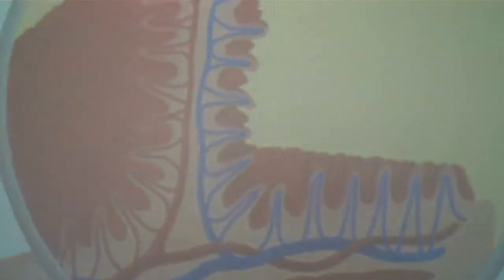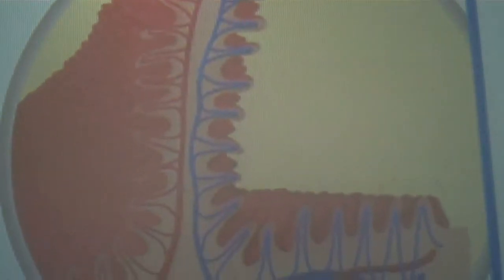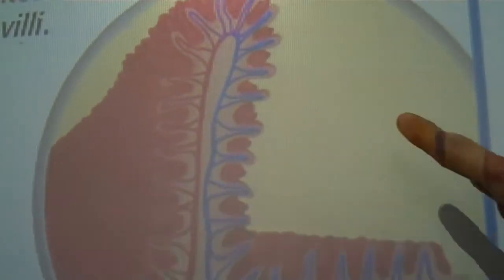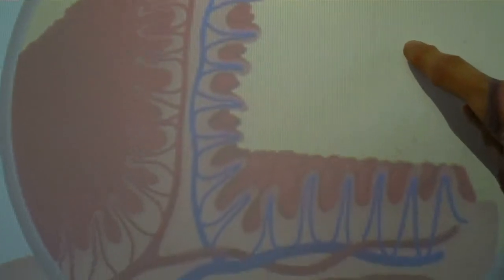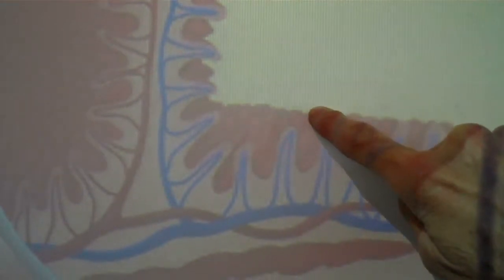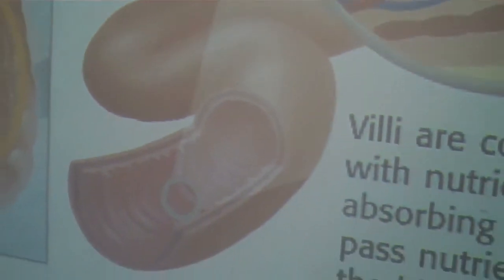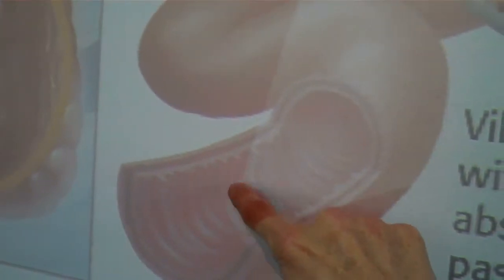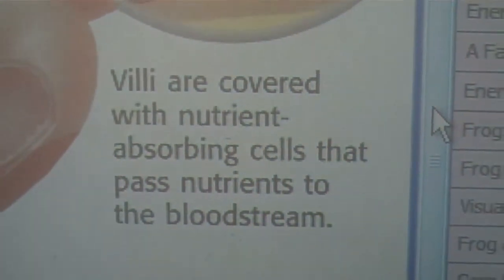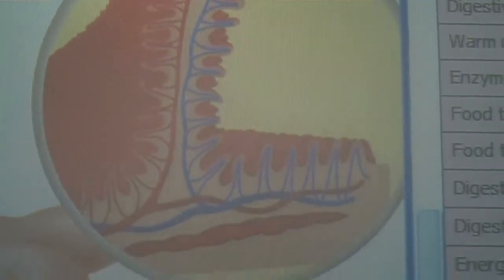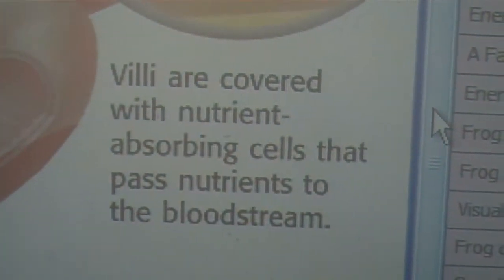So this is a close-up of the small intestine, and there are some little bumps on the small intestine. These bumps are called villi. So this is a villus. Now, the yellow represents the digested food, and it's small enough now to go through the walls of the villi and get into the bloodstream. So the small intestine is covered with all these little bumps called villi, and in this close-up of the villi, the food can go through the villi wall and get into the bloodstream.